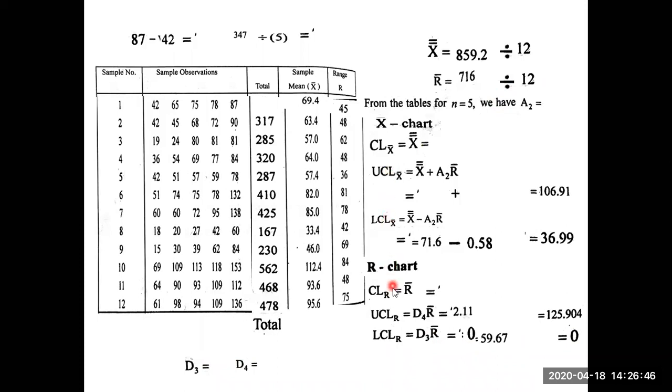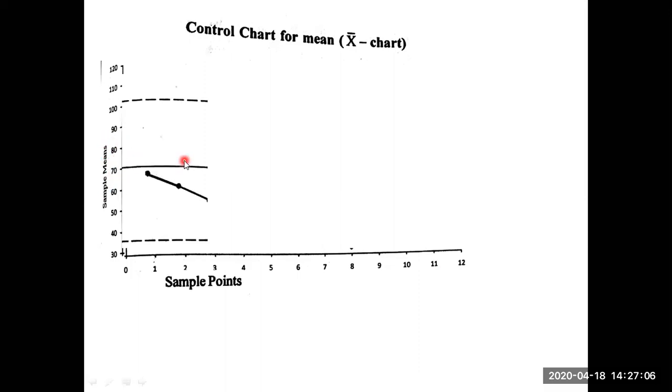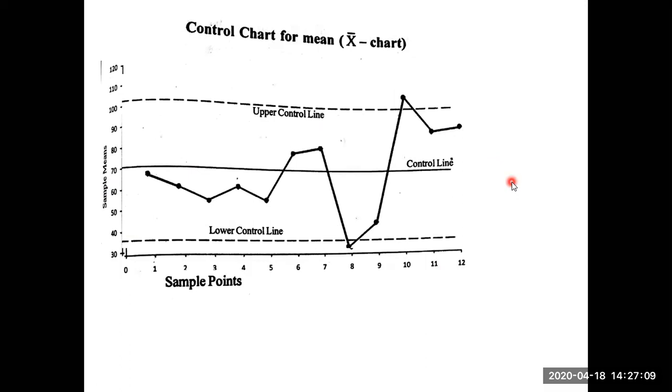Similarly, for the range chart, control line, upper control line, lower control line. So we just paste all the values. First I am drawing the X bar chart. On the x-axis always consider the sample points. On the y-axis for the mean chart write the mean values only. Now you draw the diagram. So if you consider this diagram, this is the control line, upper control line and lower control line.